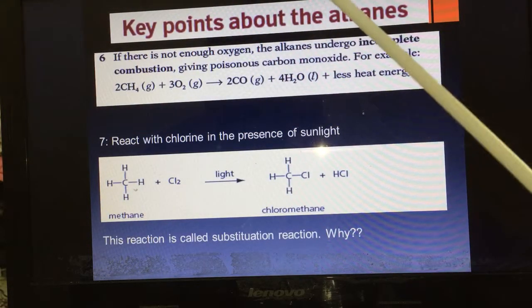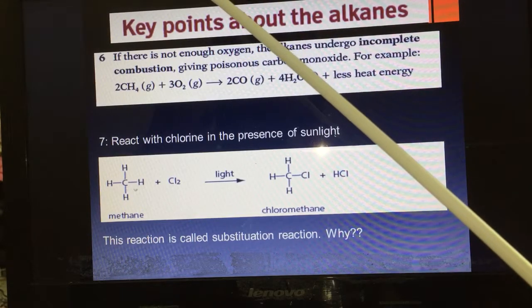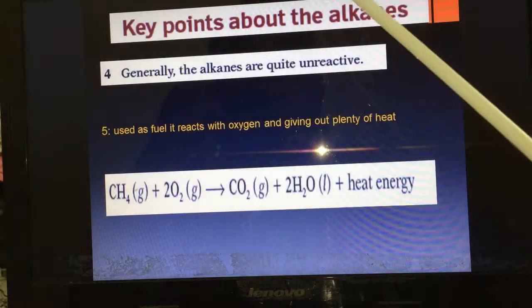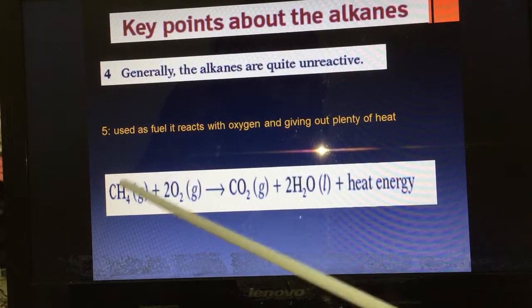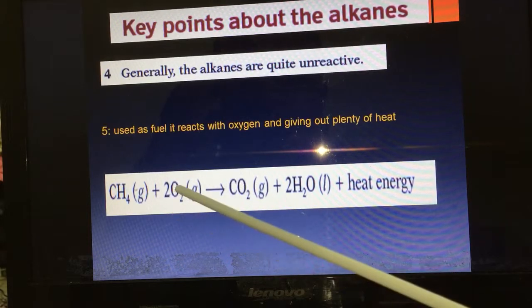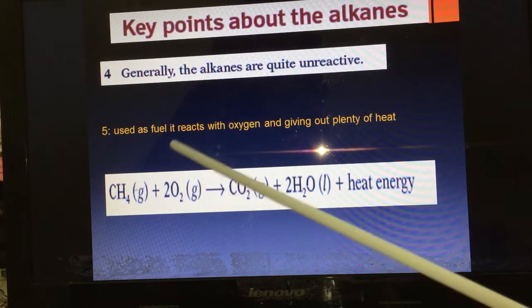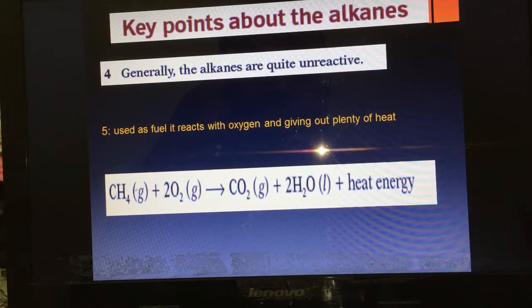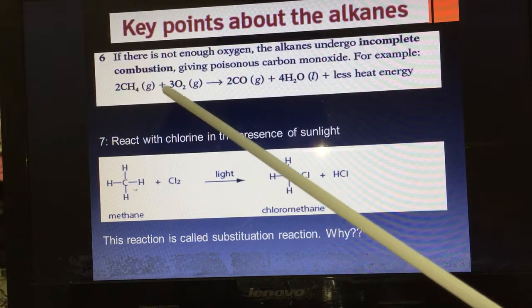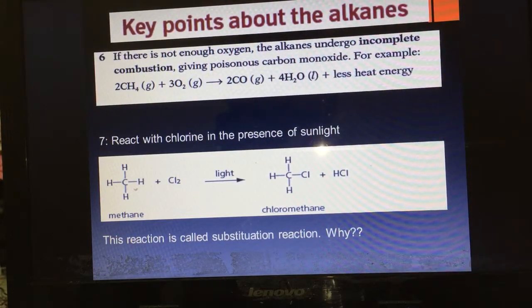Okay. So I have two chemical reactions for methane with oxygen. Reaction between methane and oxygen, high amount of oxygen: this is the chemical equation. And reaction between methane and not enough oxygen.